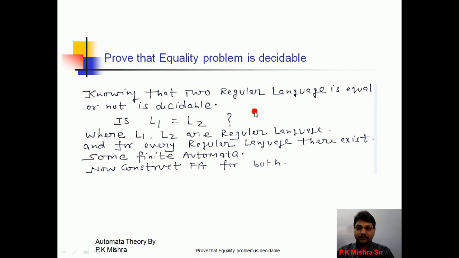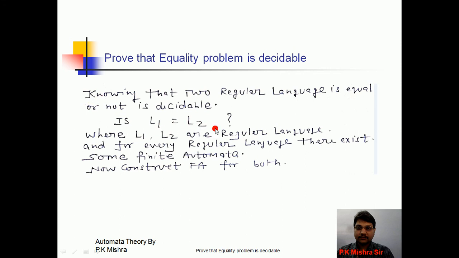Means if we have any problem, we can solve it. It is not necessary that both languages are equal, L1 equal to L2. But we have a procedure to find out whether L1 is equal to L2 or L1 is not equal to L2.